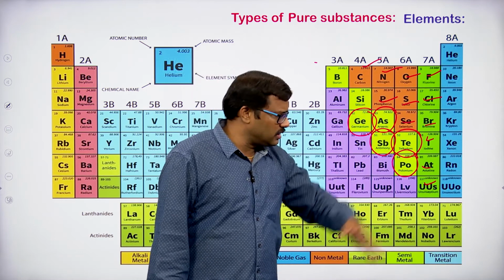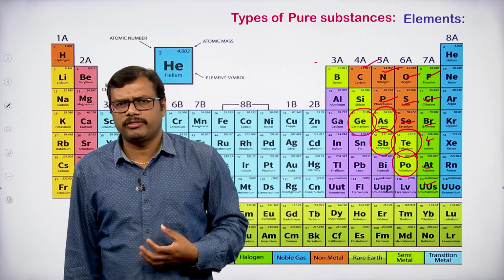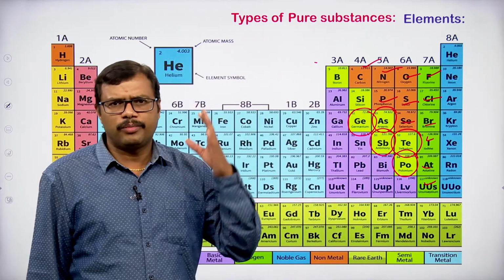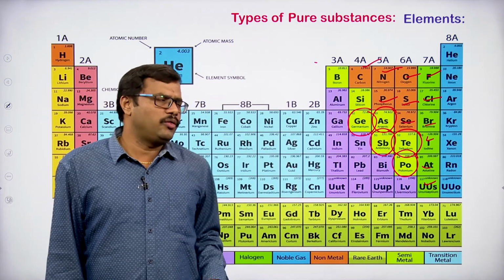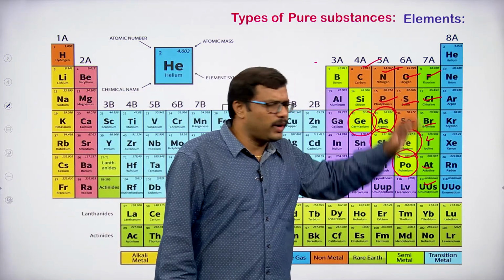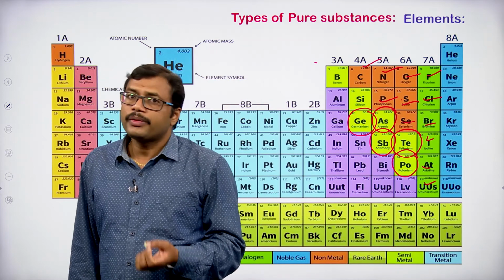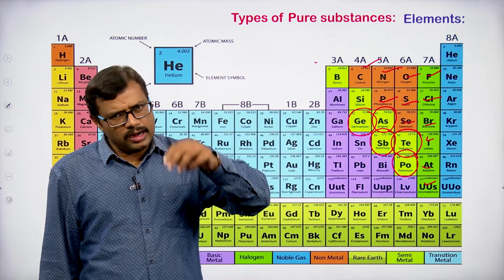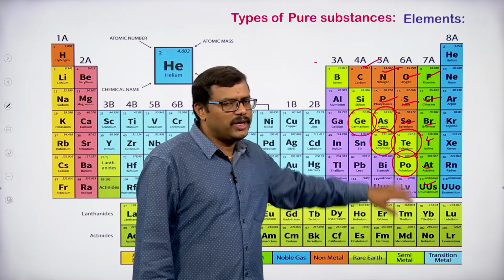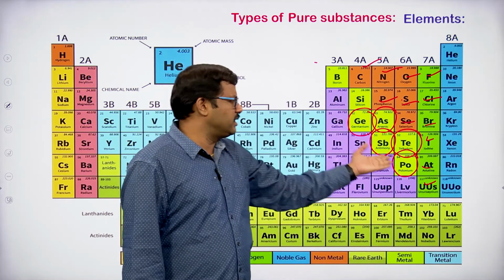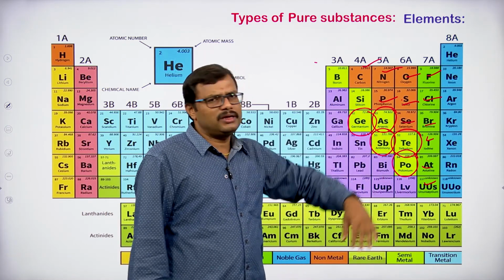So, you can clearly see that a major portion of the periodic table is occupied by metals and a very small portion is occupied by non-metals, and a still smaller portion is occupied by metalloids. Metalloids are very few compared with the non-metals.